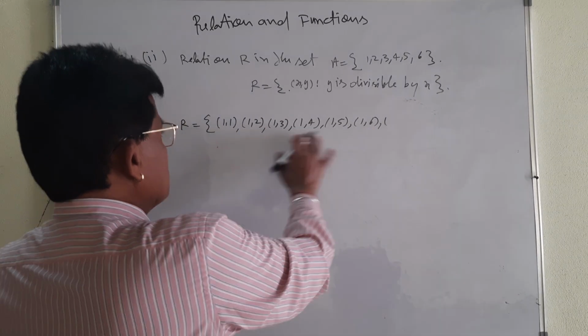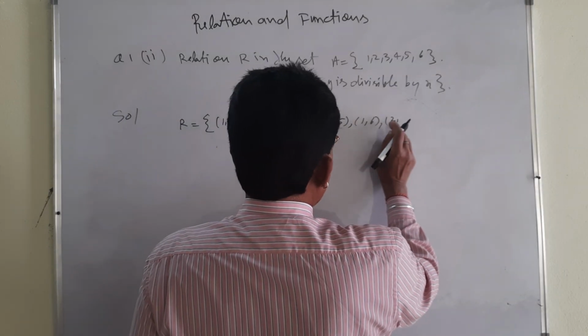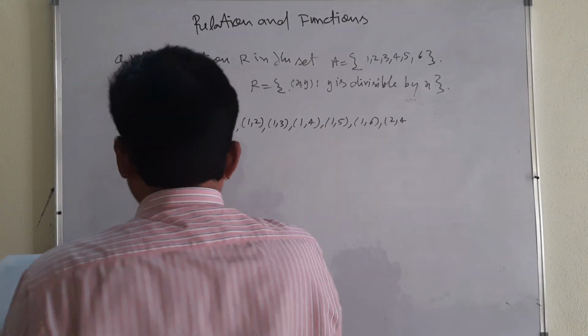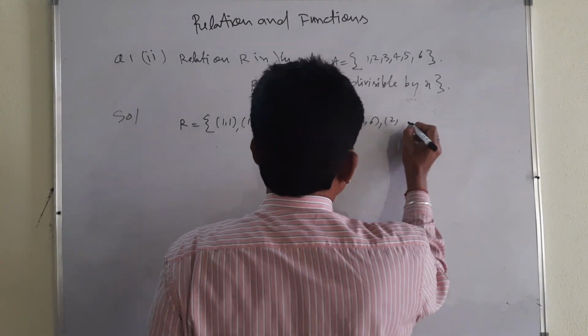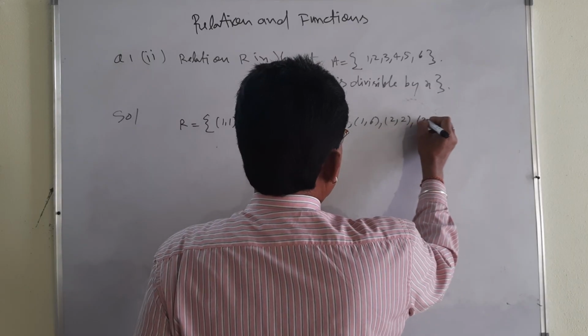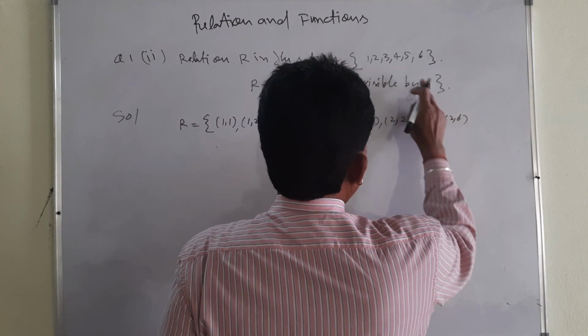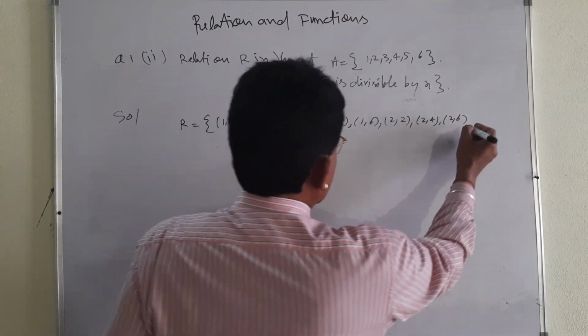Next what will be, because this is over. x is 2: (2, 2) may be there. In place of y also there will be (2, 4), (2, 6). Not more than 6 you will get. These are the elements, (2, 6).